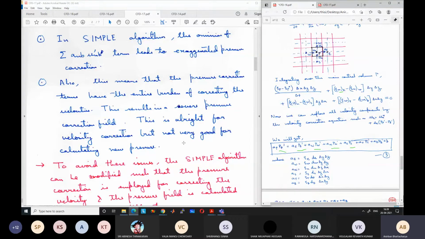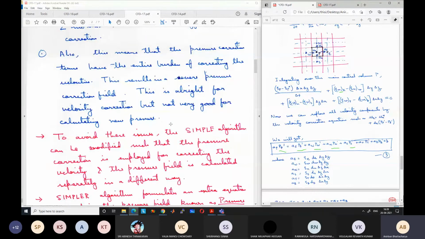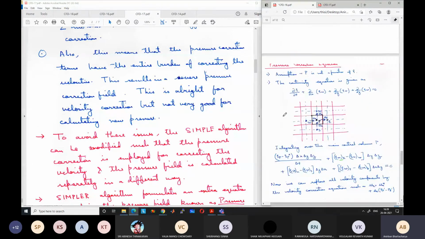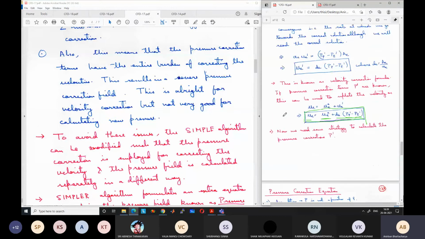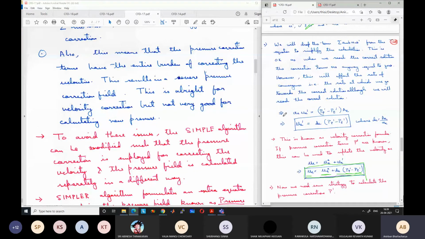Another point, which is not mentioned here, is this. In case we somehow get the correct velocity initially, or we are very near to the correct velocity, the simple algorithm calculates the velocity based on the pressure.